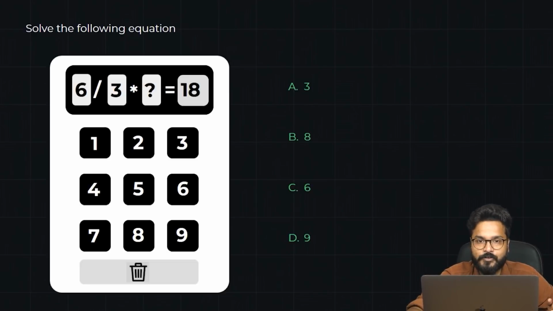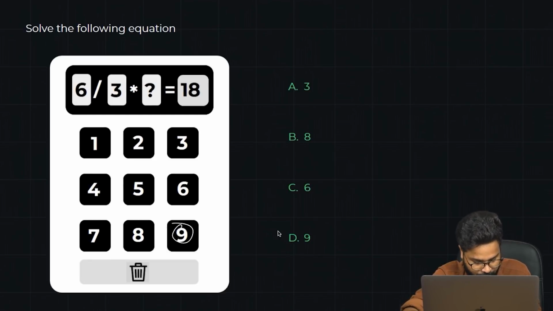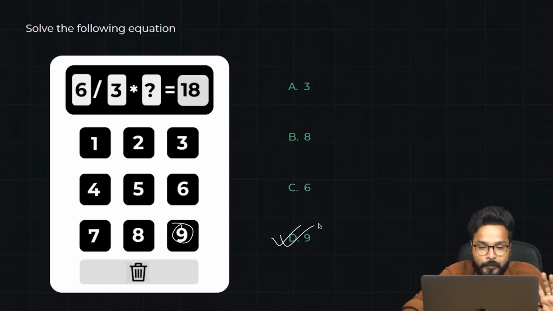So can I get the answer for this one, guys? BODMAS, right? So first I'll divide. 6 divided by 3 is 2. 2 into what? What should I multiply with 2 to get 18? 9.